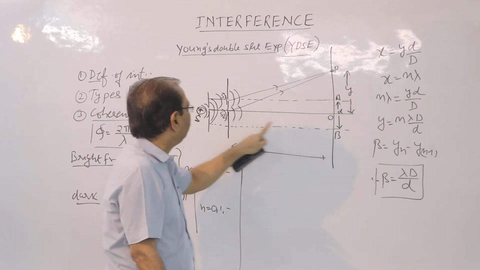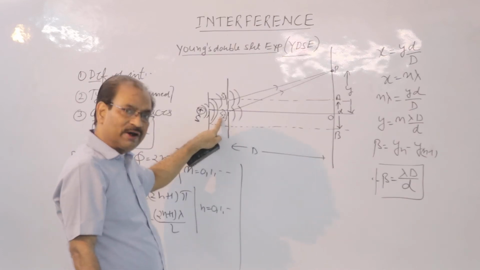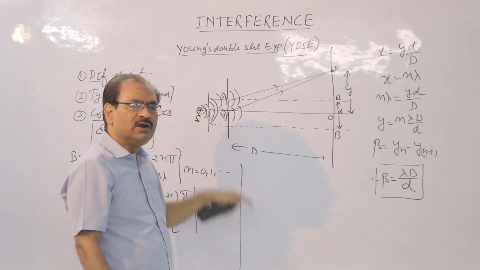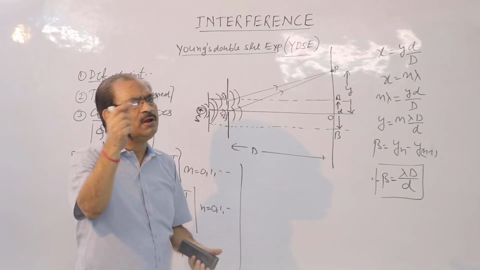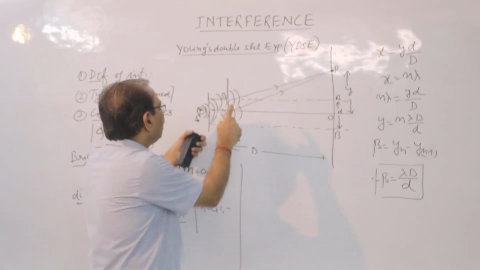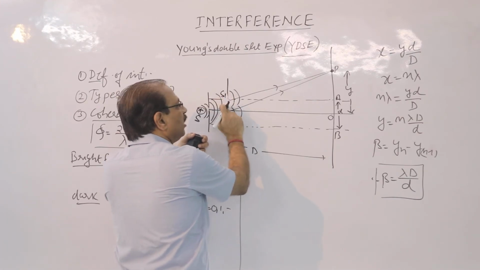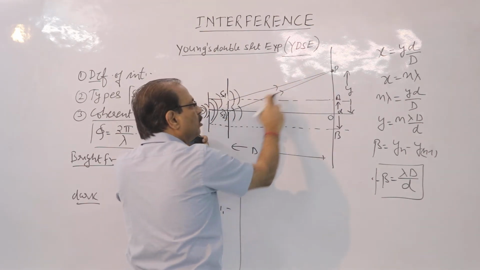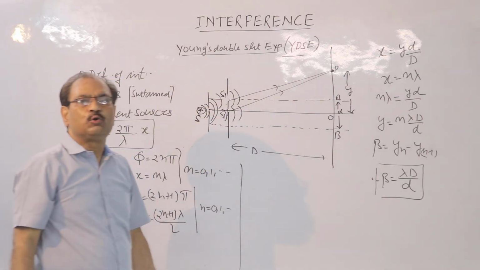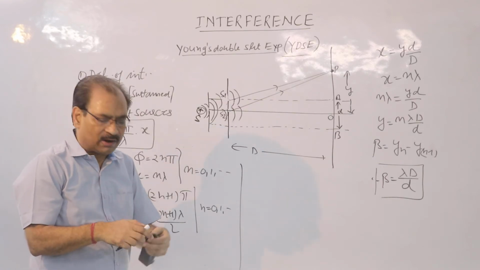Small d is the separation between the two slits S1 and S2. These two slits start behaving like fresh sources. So, there are two light waves, one called S1P and the other called S2P, which will produce the interference pattern.